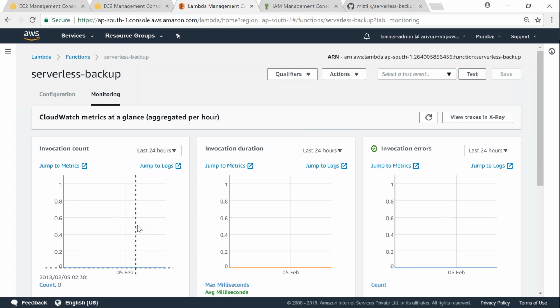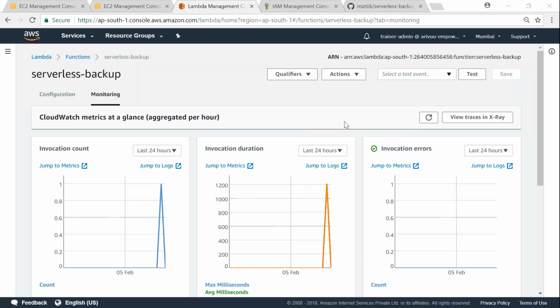And if there is any error in any of my configuration and the Lambda triggers and fails for some reason, I should be seeing a spike in this section, which is called invocation errors. So let us give the Lambda 2 minutes. There we go. We have our snapshot. We have our Lambda function triggered. You can see here there is a small spike and one invocation happened.